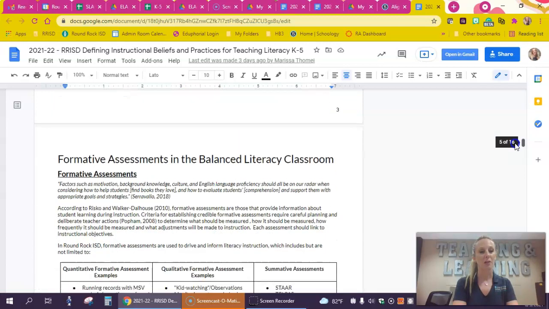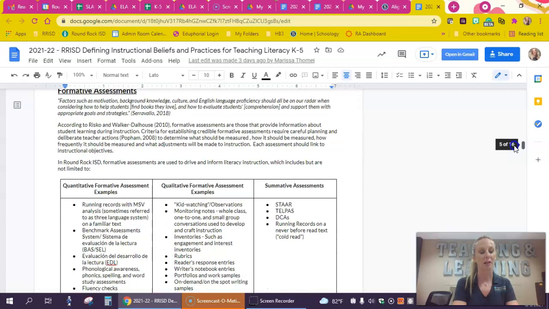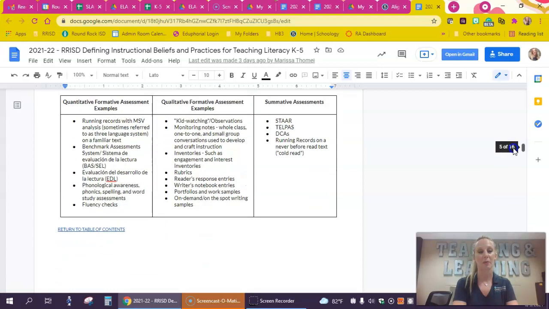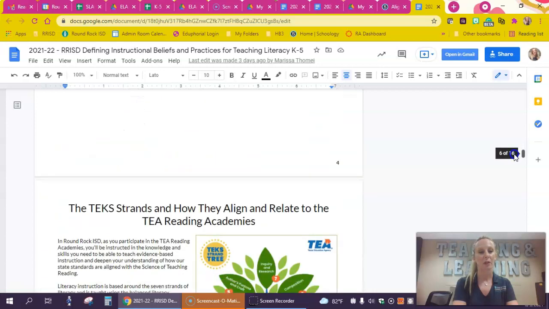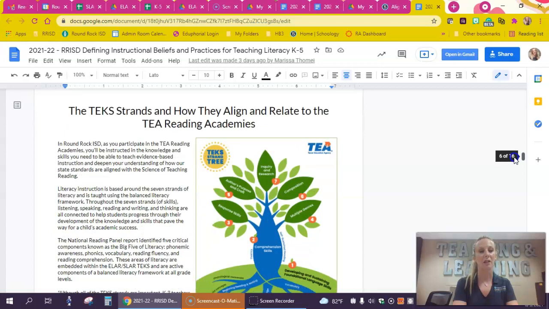So then we go into a piece on formative assessment in the balanced literacy classroom. We outline in this chart different ways that we assess children. Assessment doesn't have to be STAR, it doesn't have to be paper and pencil, it doesn't have to be timed. It can be very many things as we seek to reach all the areas and understand all the facets of our students to support them. So then we go into a TEKS strand and how they align to the TEA Reading Academies.